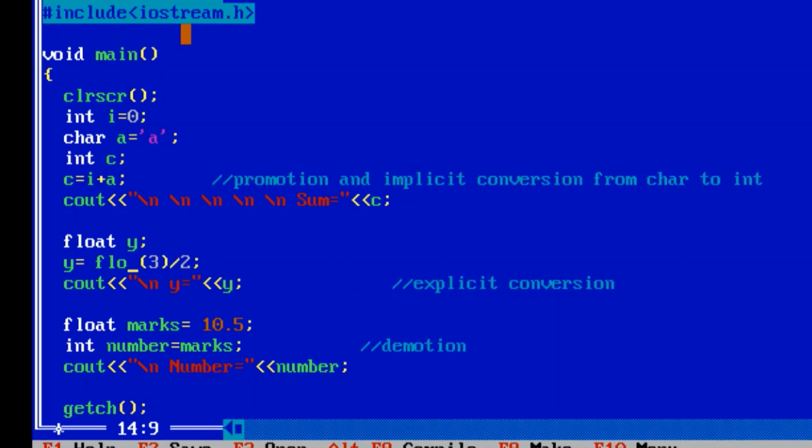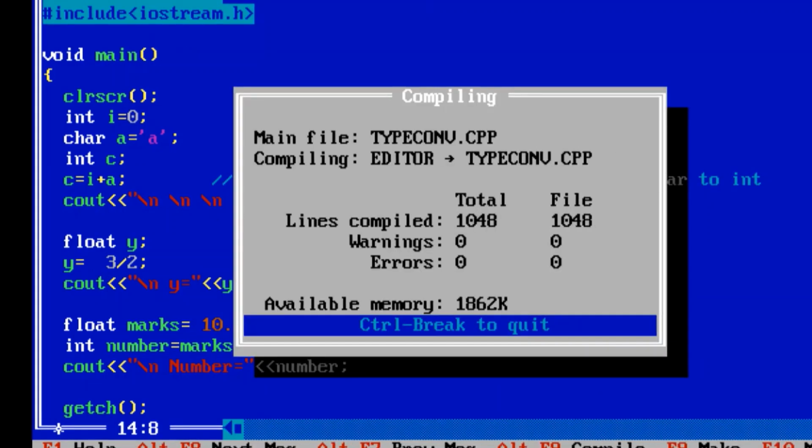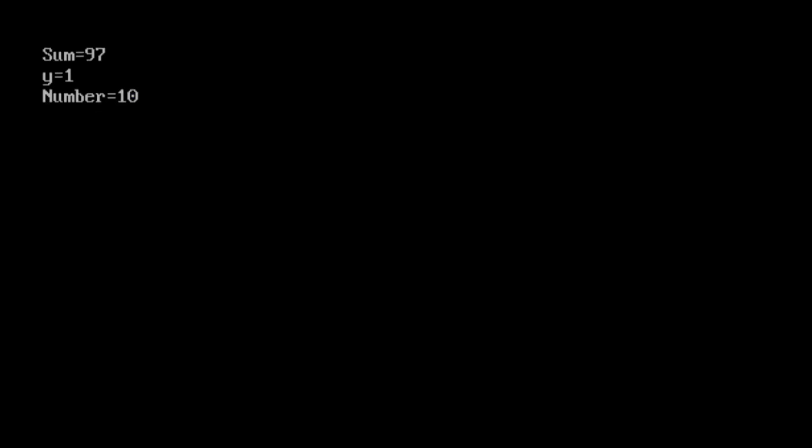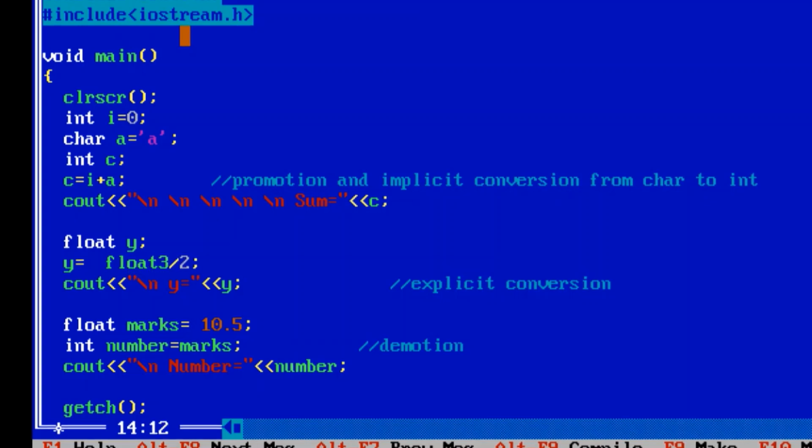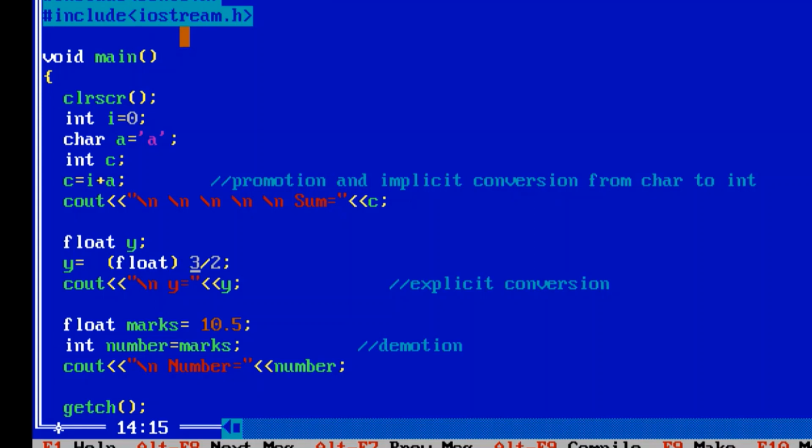If I don't use this cast operator, then it will show the value 1. So this is a case of explicit conversion where the cast operator is to be used by mentioning the data type first. You can also mention it within the bracket and then run.